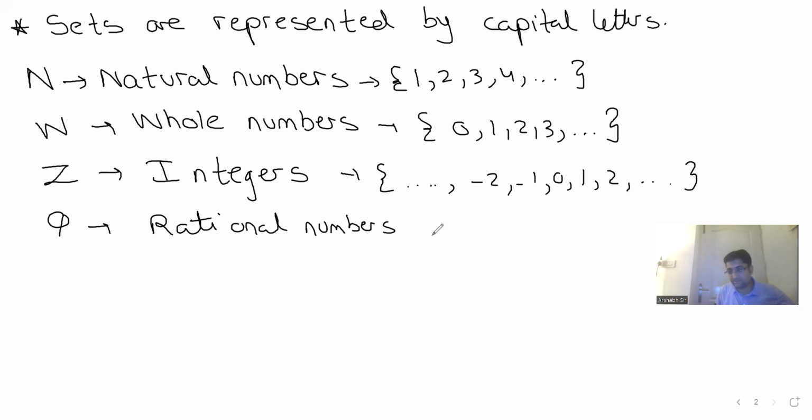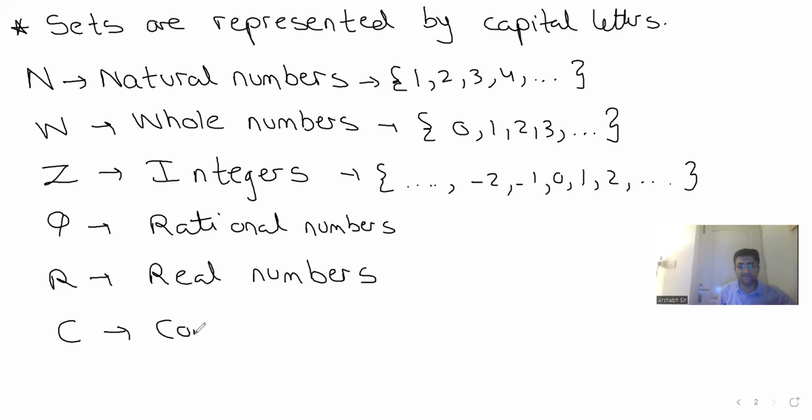You all know what rational numbers are, right? P by Q form. Okay. After that you have R. R stands for real numbers. Then there's something known as C. C basically stands for complex numbers. We'll study this in class 11. Now, guys, is there any type of numbers which I'm missing?